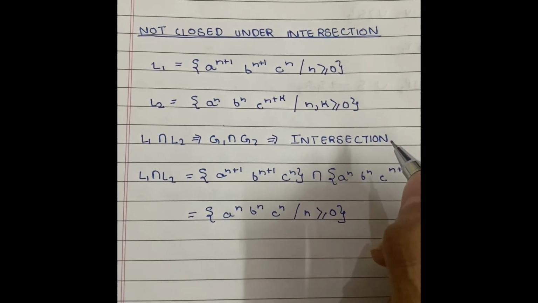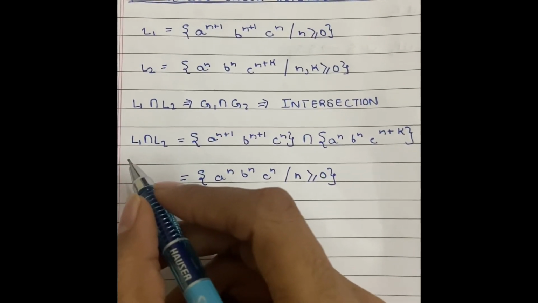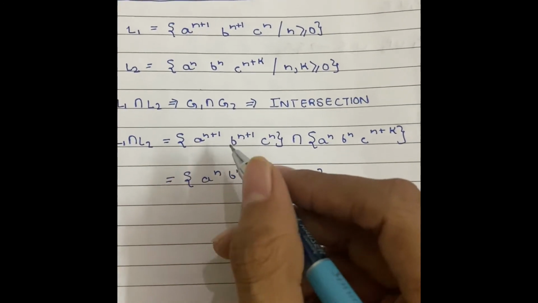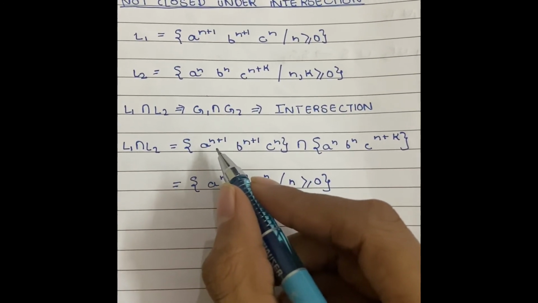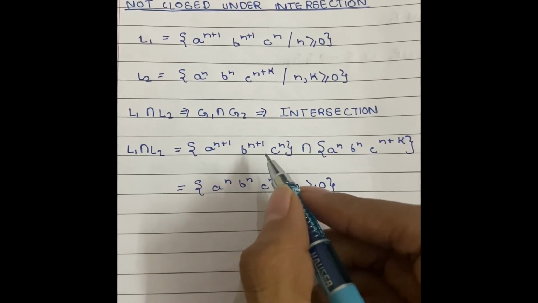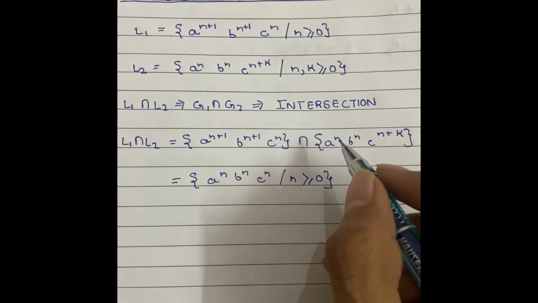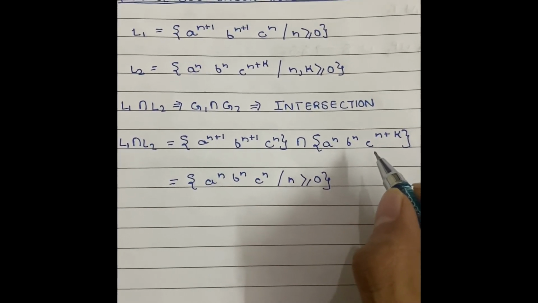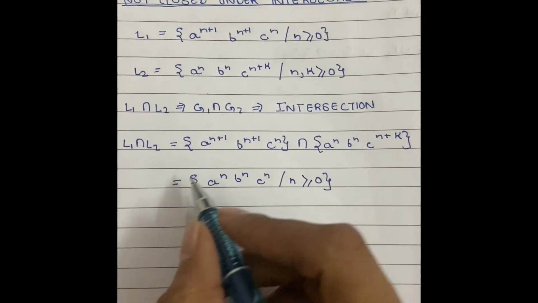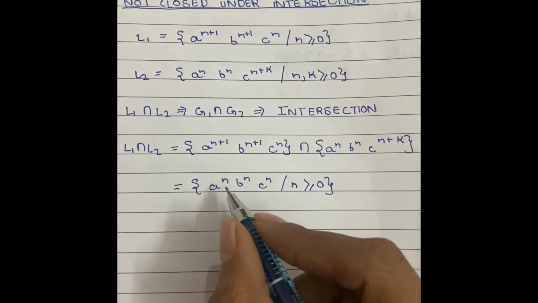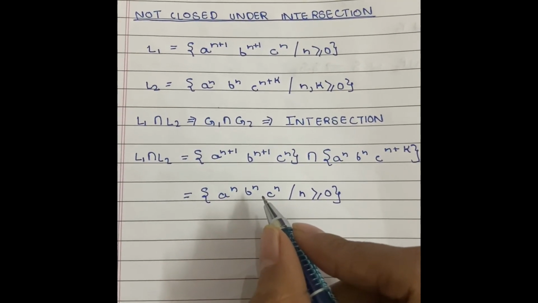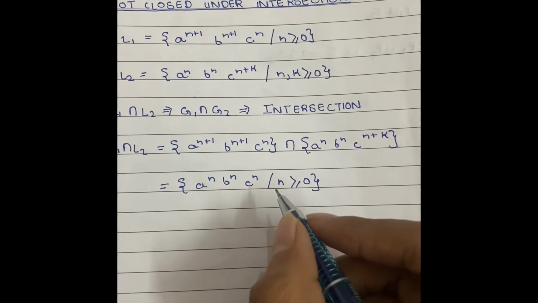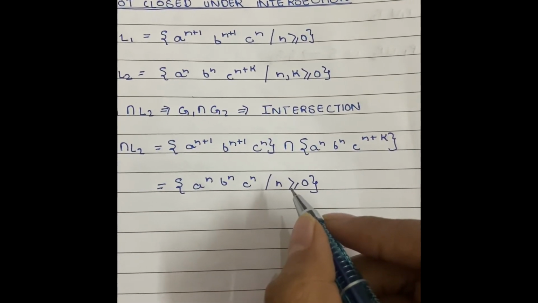But this is not the actual case here. L1 intersection L2, that is a raised to power n plus 1, b raised to power n plus 1, c raised to power n intersection a raised to power n, b raised to power n, c raised to power n plus k, will give us a raised to power n, b raised to power n, c raised to power n, given that n is greater than or equal to 0.